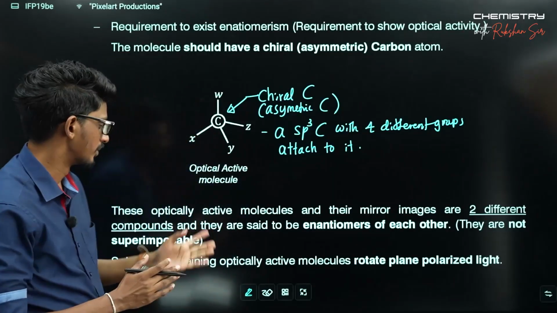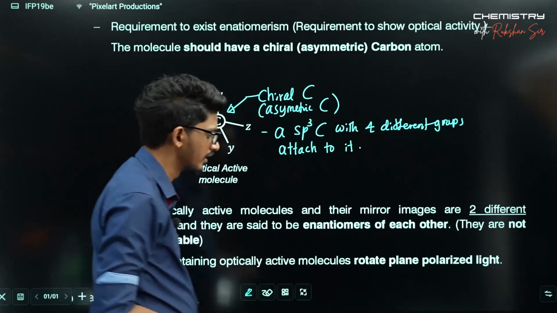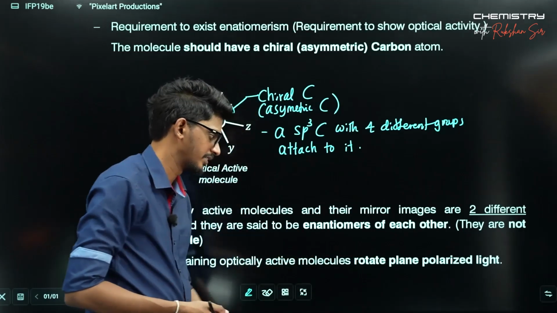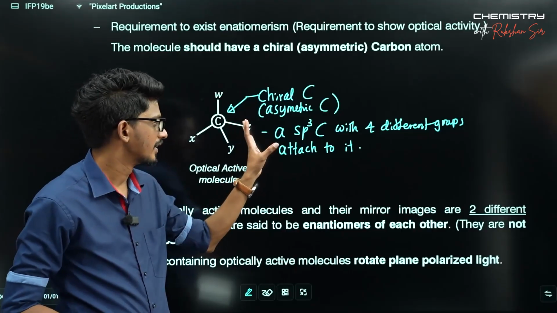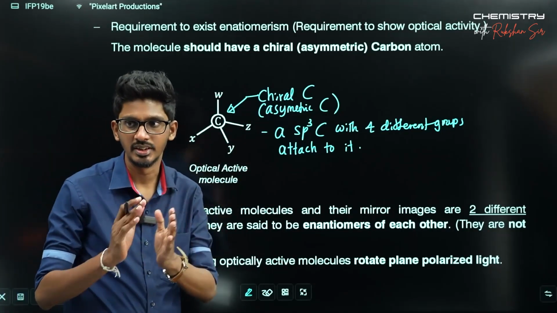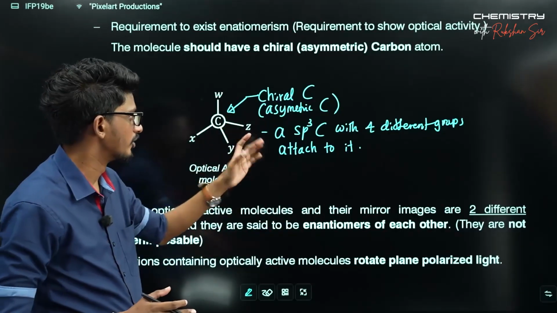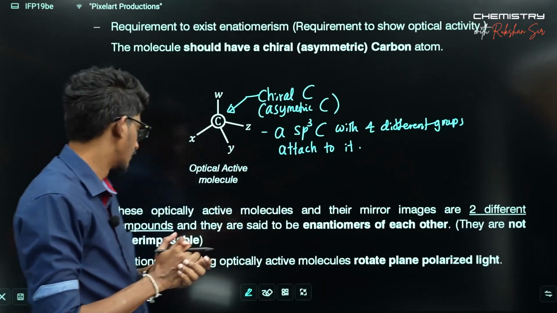Solutions containing optically active molecules rotate plane polarized light. You got the idea, right? Only with molecules with chiral carbons can you see that clockwise or anti-clockwise rotation.